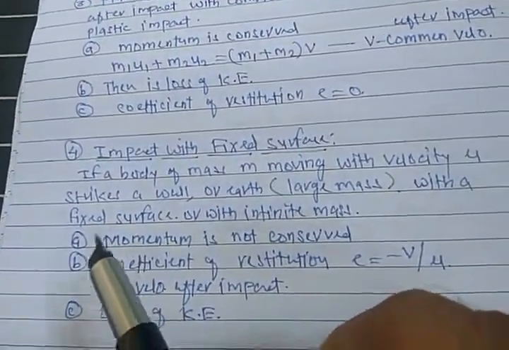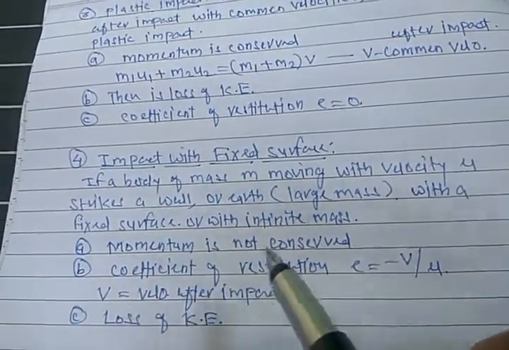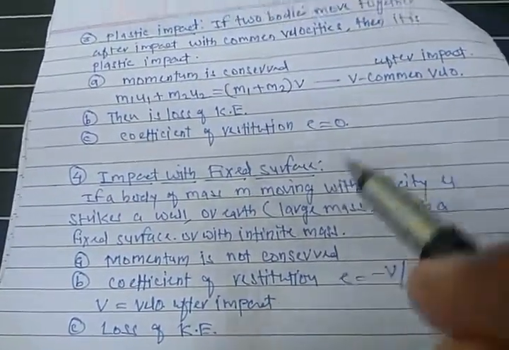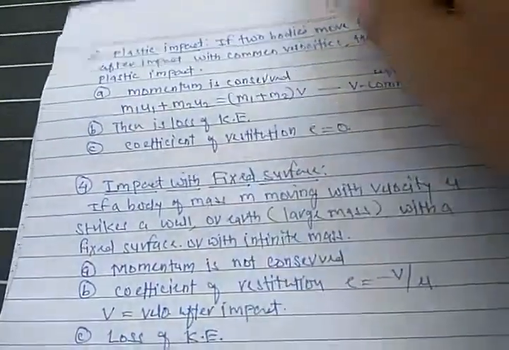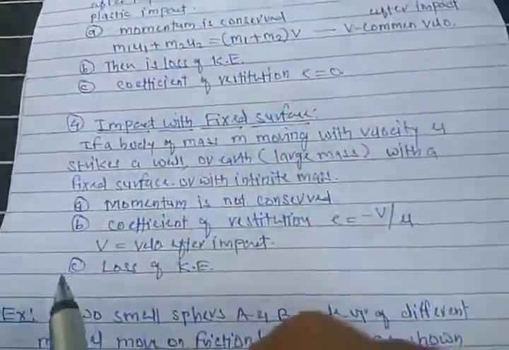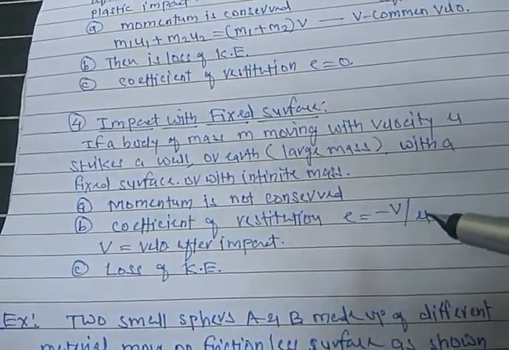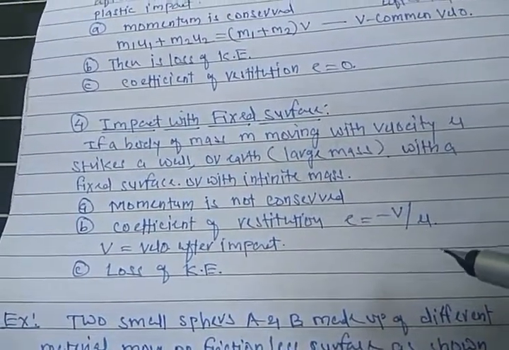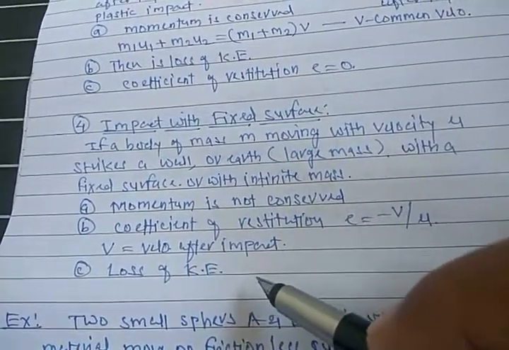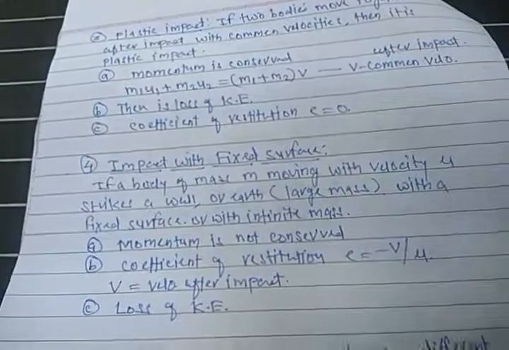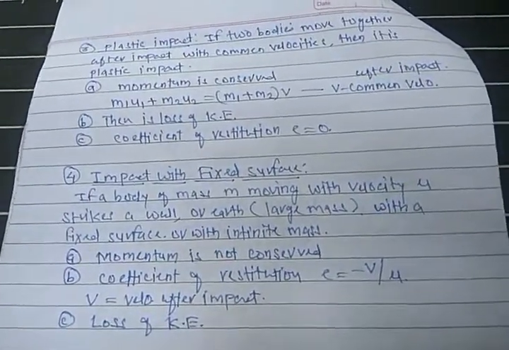So here, see what happens. First, momentum is not conserved. In the earlier three cases momentum was conserved, but here momentum is not conserved. Coefficient of restitution e is equal to minus V upon U, where V is the velocity after the impact. And next, kinetic energy is lost.